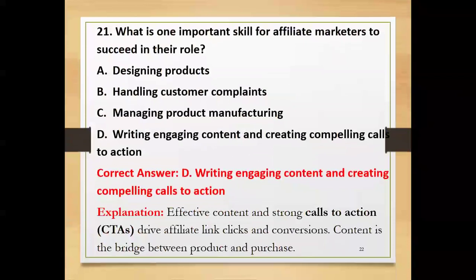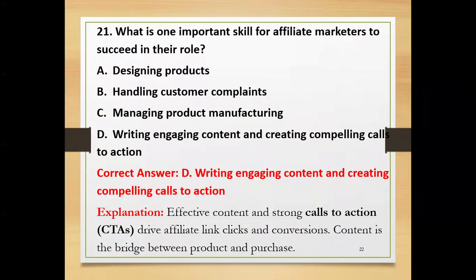What is one important skill for affiliate marketers to succeed in their role? Is it designing products, handling customer complaints, managing product manufacturing, or writing engaging content and creating compelling calls to action? That is a CTA, calls to action. Effective content and strong calls to action drive traffic, affiliate link clicks, and conversions.